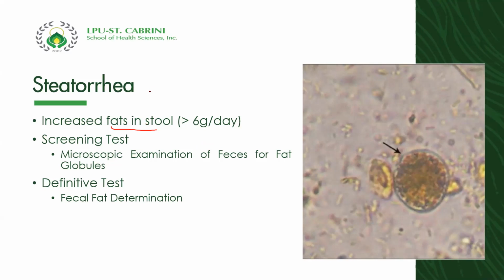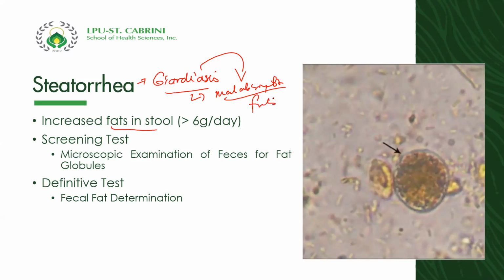And the best example of a condition na mayroong steatorrhea is yung Giardiasis. Why? Because Giardia lamblia, the causative agent of Giardiasis, is capable of what we call malabsorption. Okay? So hindi siya nakakapag-absorb ng fats, therefore the fats will be excreted in the stool.